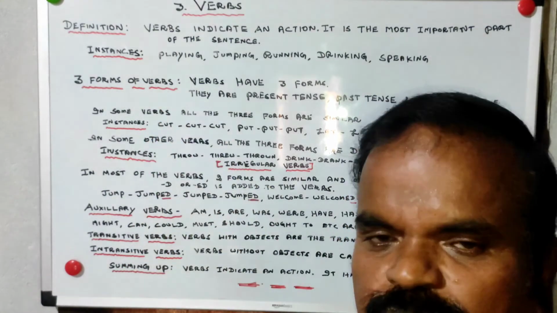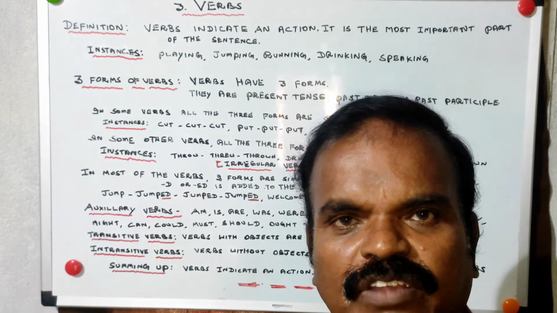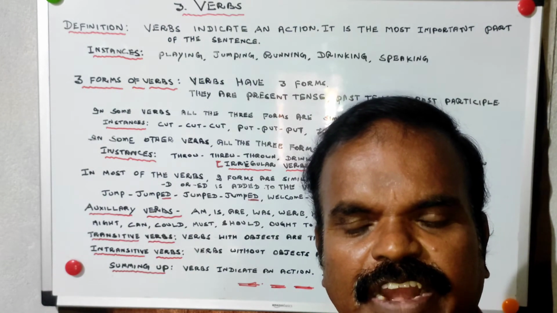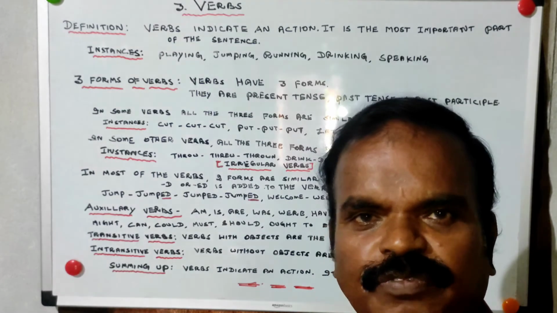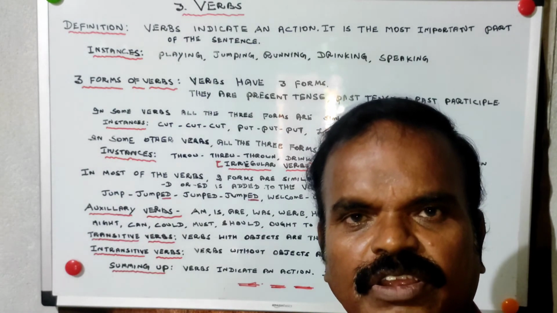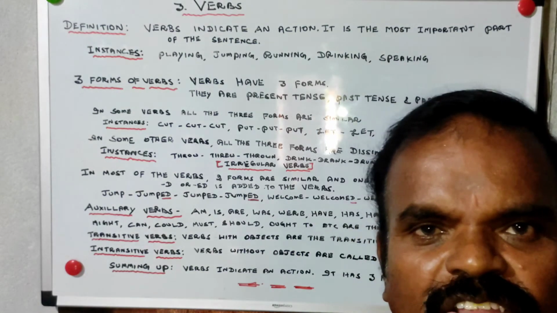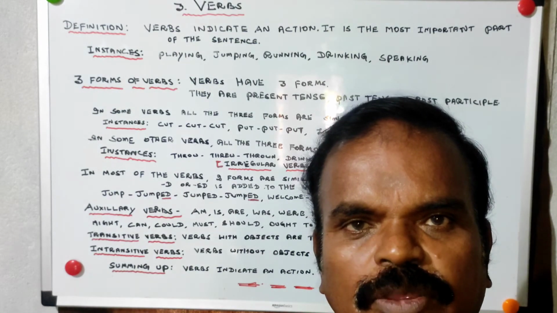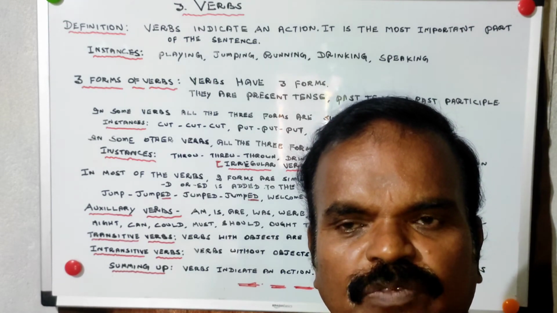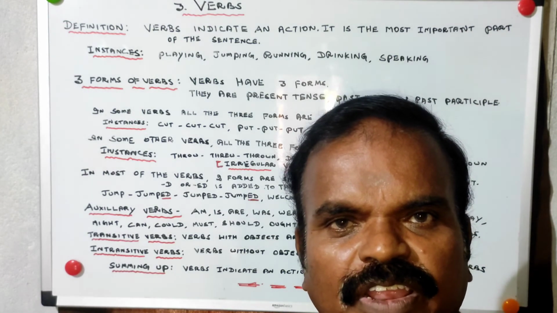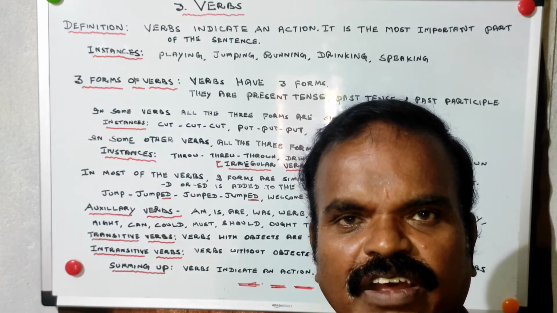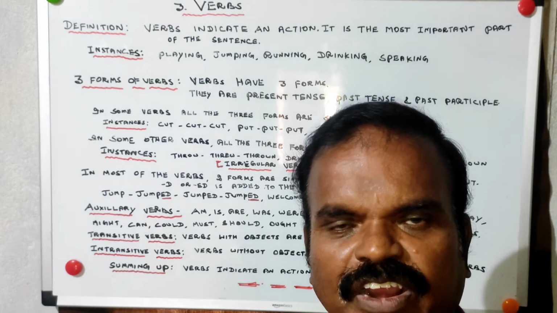Let me sum up. What are verbs? Verbs indicate an action. Any action can be a verb. All the time man is doing one action or another. Next, verbs have three forms. What are the three forms? Present tense, past tense, past participle. What is the nature of the three forms? In some verbs all the three are the same. In some other verbs all the three are dissimilar. All the three dissimilar, we call them irregular verbs.